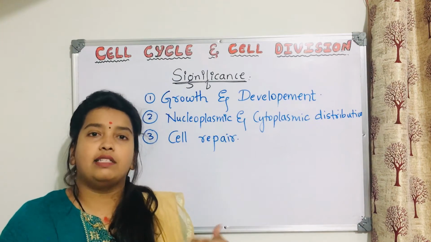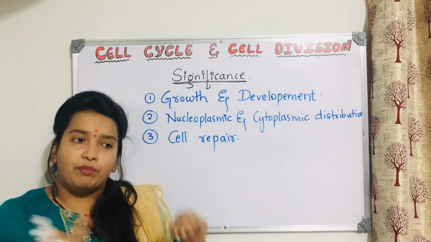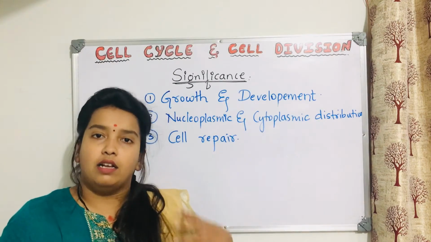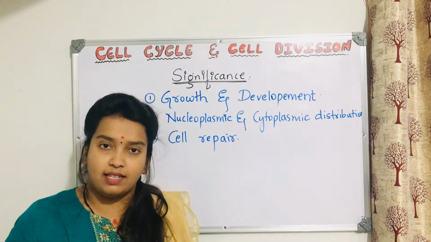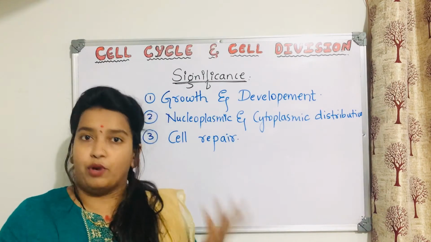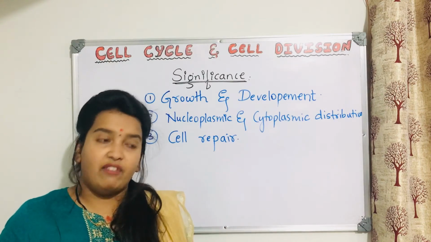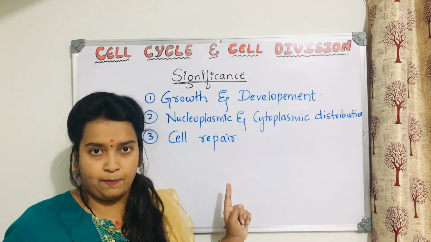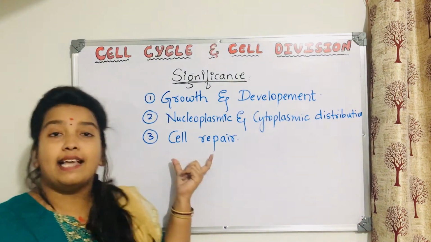Now, for example, let us consider the skin cells. If something happens to our epithelial tissue, the outer layer of the skin, if some damage happens to that cell, then new cells are produced. Why? Because of mitosis. That is how we call it cell repair.